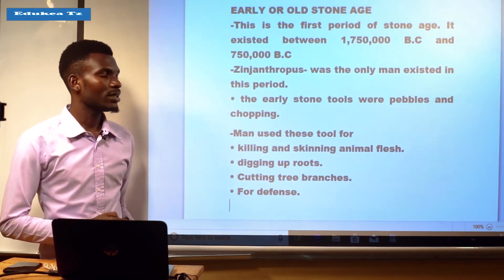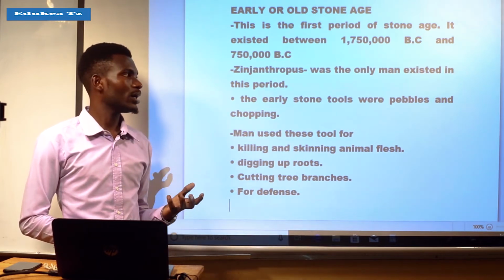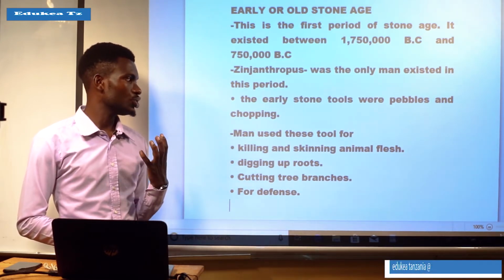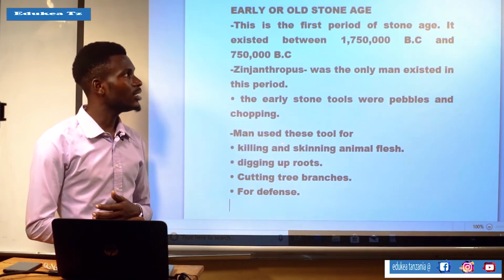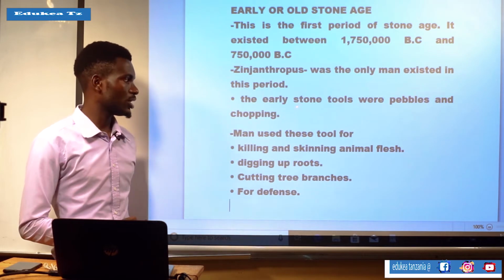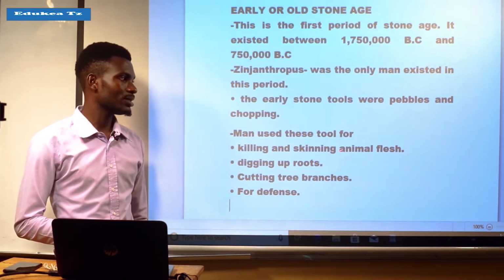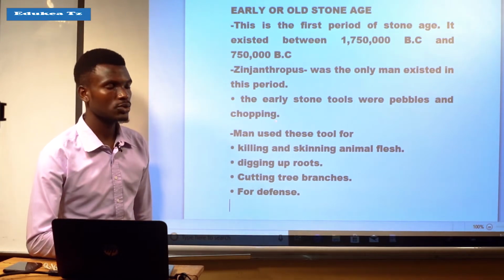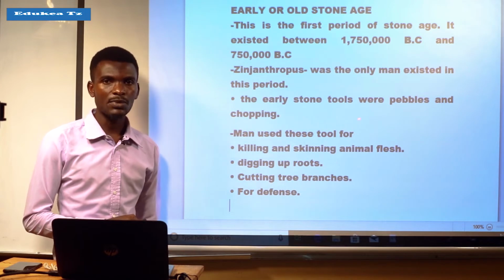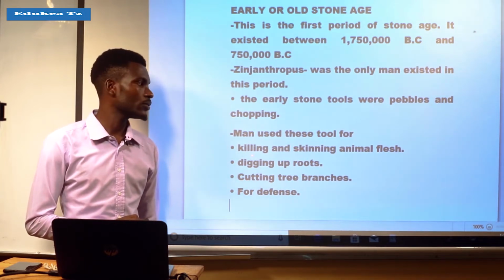The early stone tools were pebbles and chopping. These were tools made under the early or old Stone Age. Man used these tools for killing and skinning animal flesh.